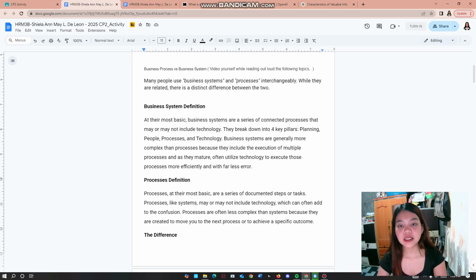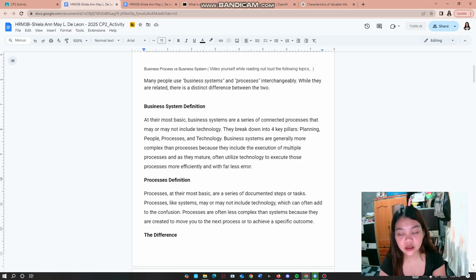Business process versus business system. Many people use business systems and processes interchangeably. While they are related, there is a distinct difference between the two. The business system definition. At their most basic, business systems are a series of connected processes that may or may